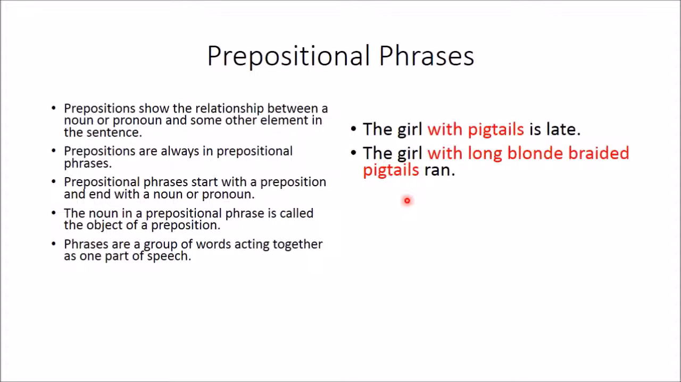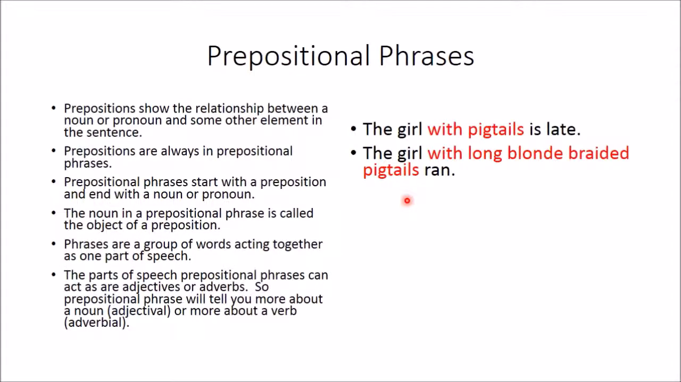Now the other part of speech that prepositional phrases can act as is adverbs. In this case up here with the girl and the pigtails, the prepositional phrase is describing the noun girl, so those prepositional phrases are acting as adjectives. But prepositional phrases can also act as adverbs. They can tell you more about an action word, a verb, so that would make them adverbial prepositional phrases. That would look something like this.